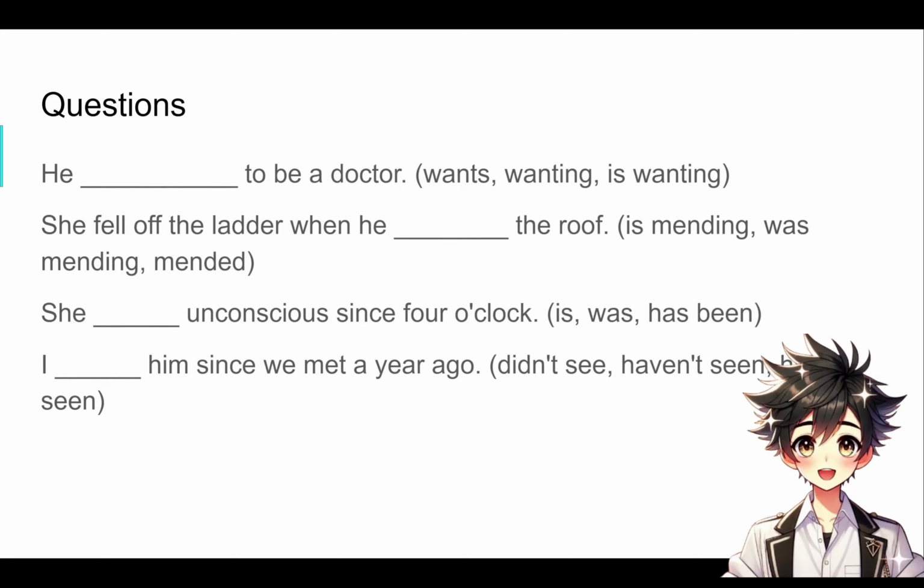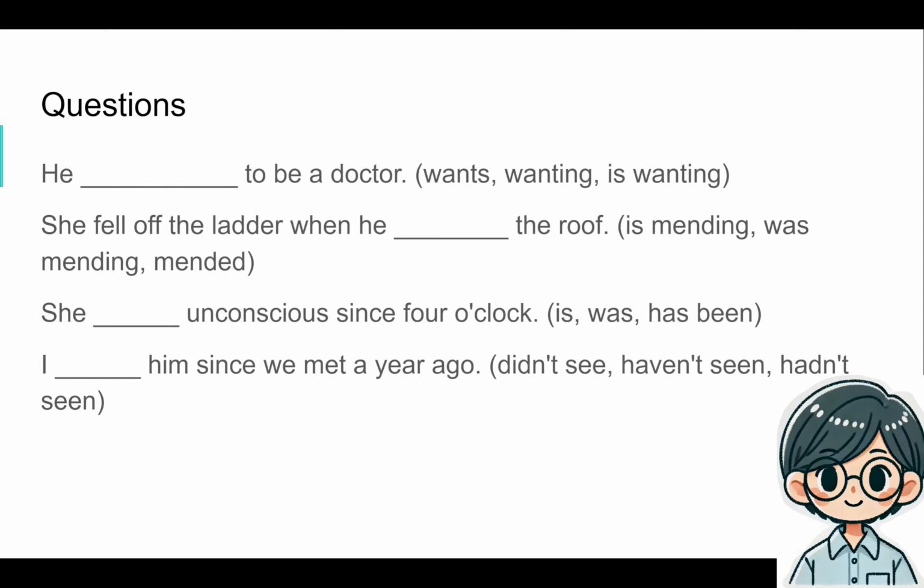When he mended the roof? No. So the answer is actually was mending. Okay, so why? There are no gaps in the timeline. This is continuous. So the way they phrased it, it implies that he caused her somehow to fall off the ladder. Maybe he's mending the roof, she's on the ladder doing something else. Maybe holding the tools, or I don't know what he could have done to make her fall off, but maybe he mended it wrongly somehow.